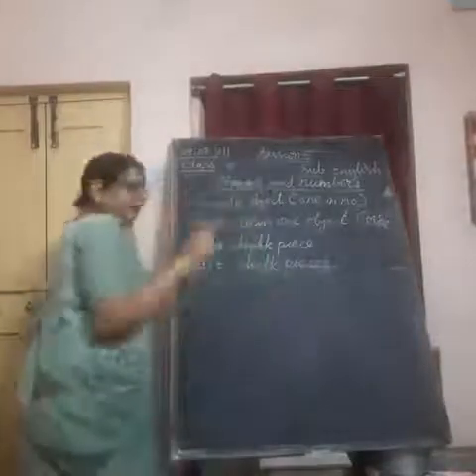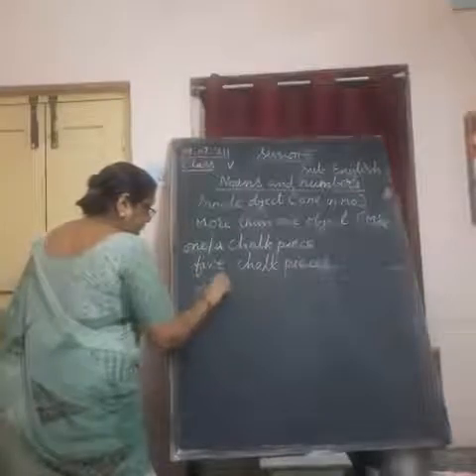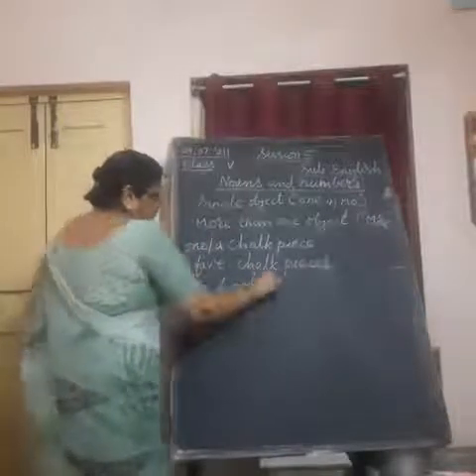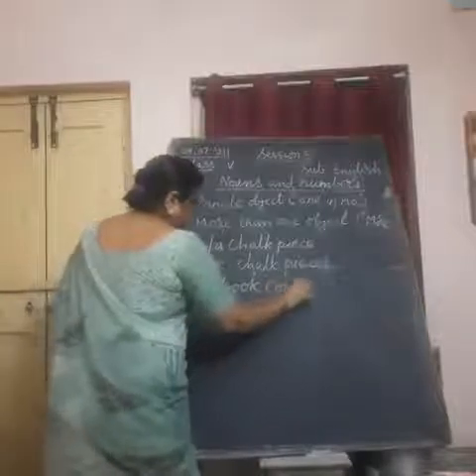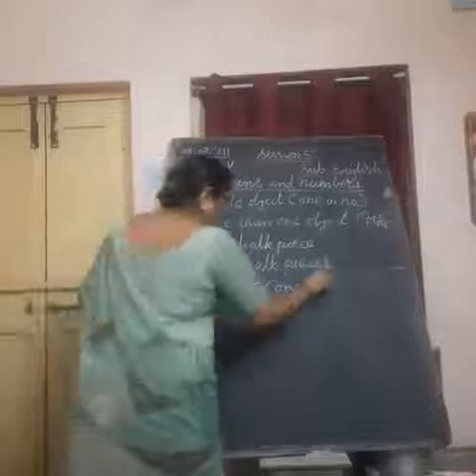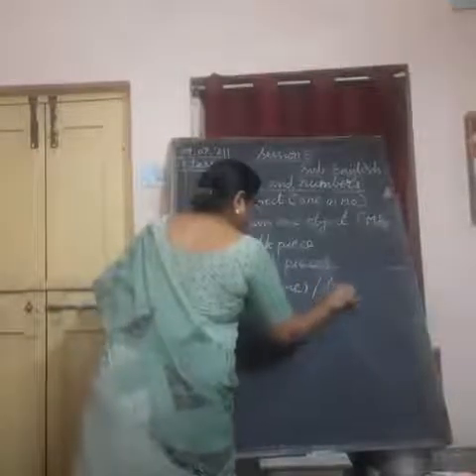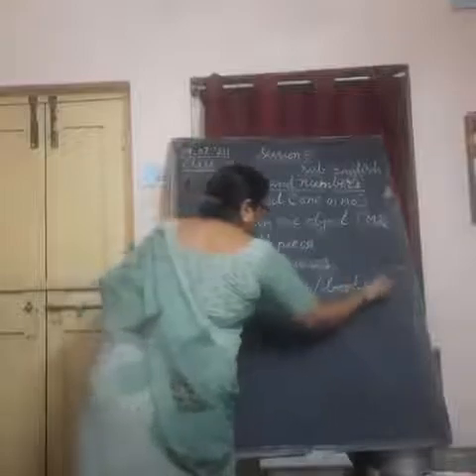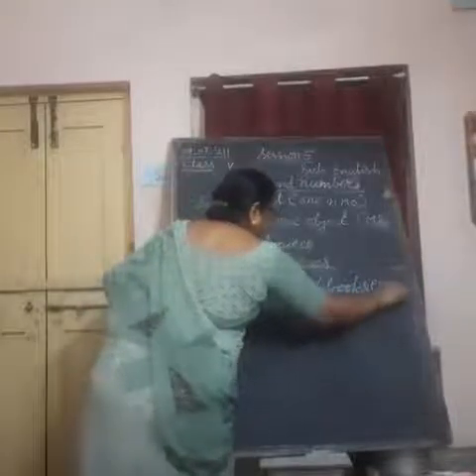Same way, one textbook I showed you, it is a book. When it is one, we can say a book. When they are more in number, we say books. Understand?